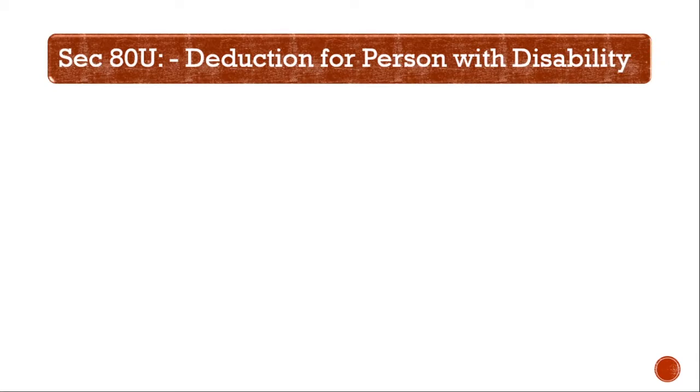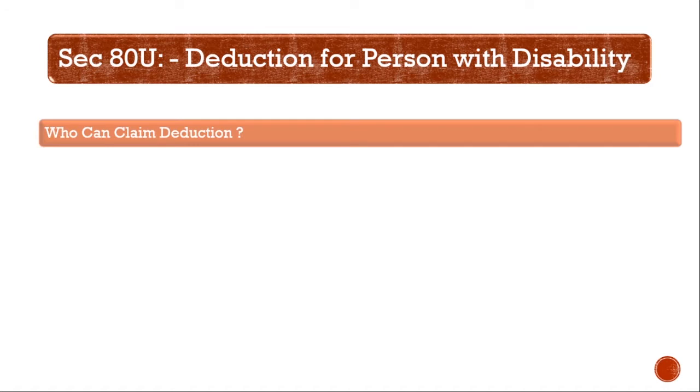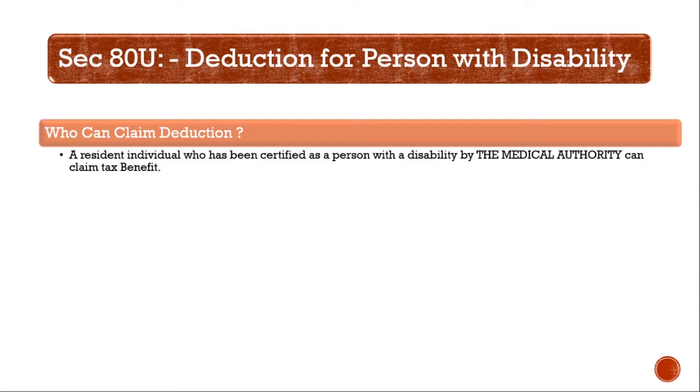Now let us have a small discussion on Section 80U, deduction for person with disability. First of all, we have to know who can claim this deduction. From the section heading itself, we can come to know that this section is particularly for person with disability. Then, what does person mean here? Only an individual, and not only an individual, he shall be resident in India. That means a resident individual can claim this deduction.